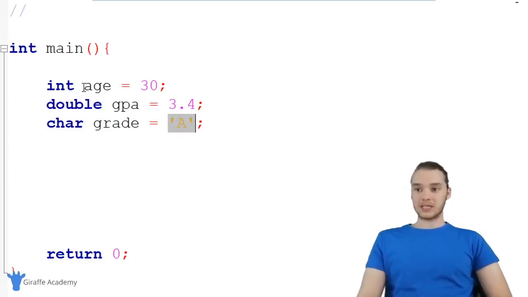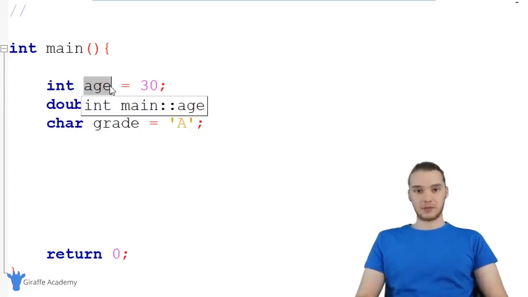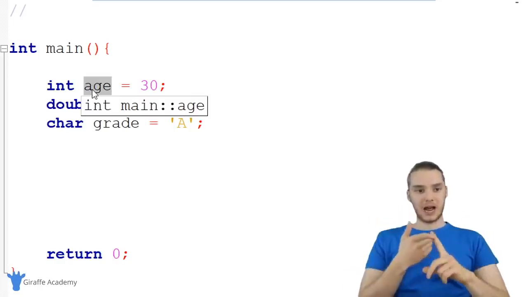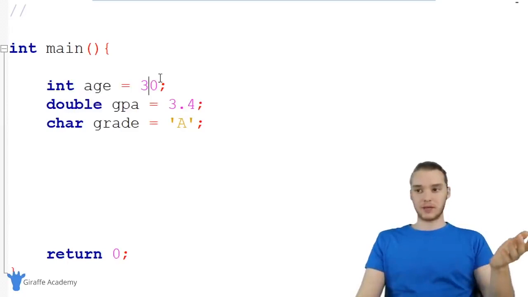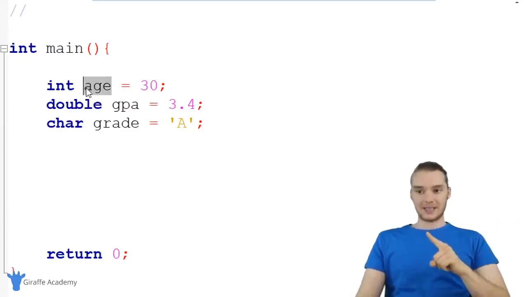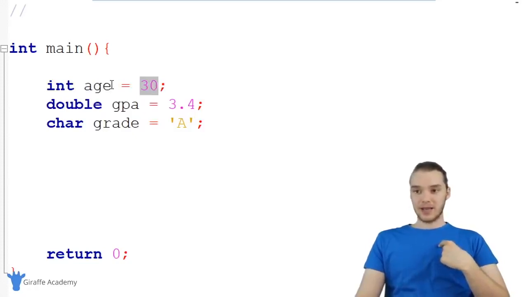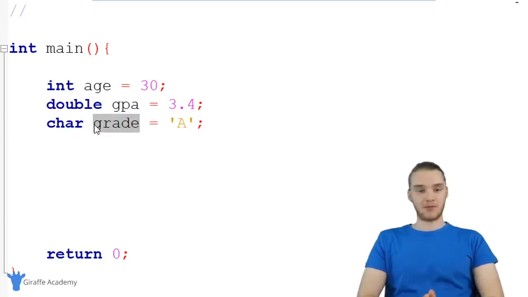Now, here's the thing. When I create these variables, I give them descriptive names, right? So I gave this a descriptive name, age, so I know what's stored inside of it. And when I want to access this value, I can just refer to the name. I can just refer to age. I could modify it. I could print it out. I could do something else to it. I can do whatever I want with it. And the way that I can access this variable, in other words, the way that I can access the value 30, is just by referring to the name of the variable. Same goes down here. If I wanted to access the grade, if I wanted to access this capital A, I could just refer to the name of the variable.